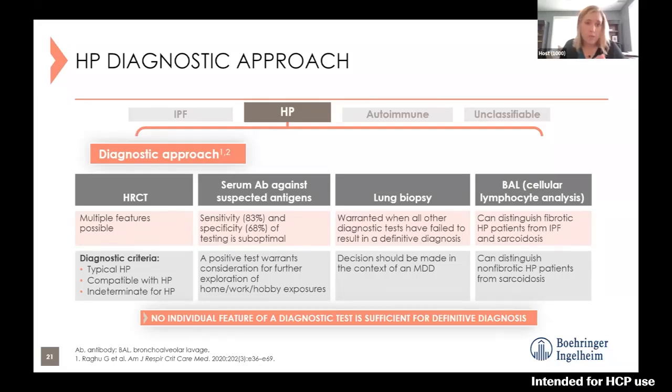If they have a lung biopsy, does it fit with the histopathology that we would see for HP? Some patients will undergo bronchoscopy with BAL or a washing to analyze the cells. Does that contribute to the diagnosis? So really taking all of those into account can be a tough diagnosis to make, where not just one thing can really nail it for you.